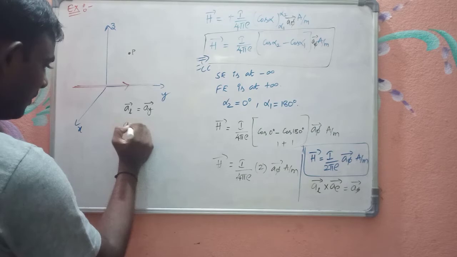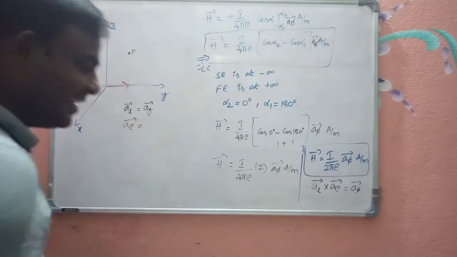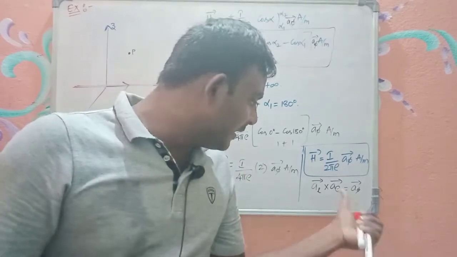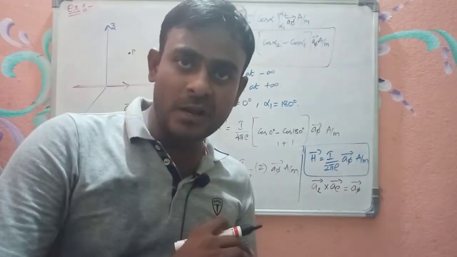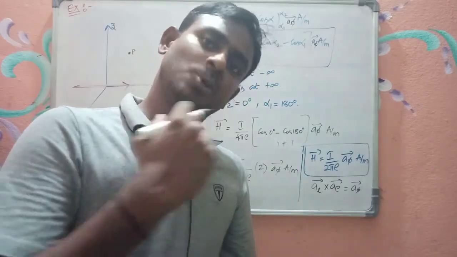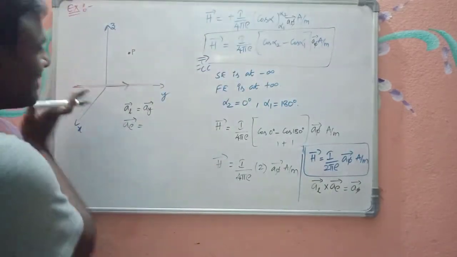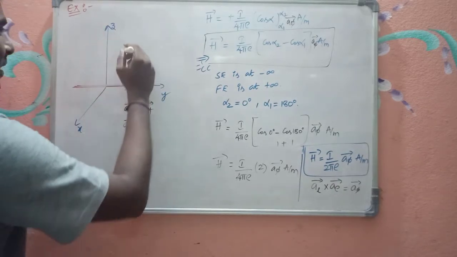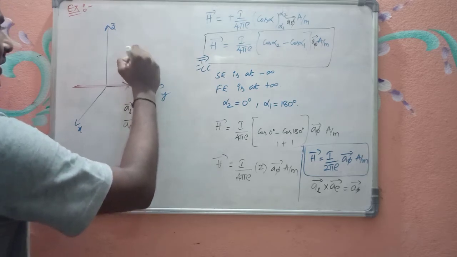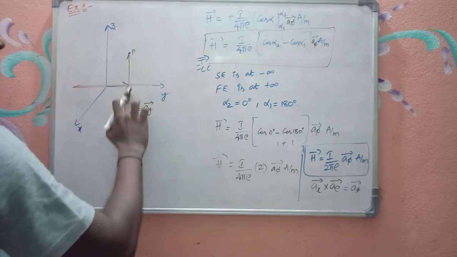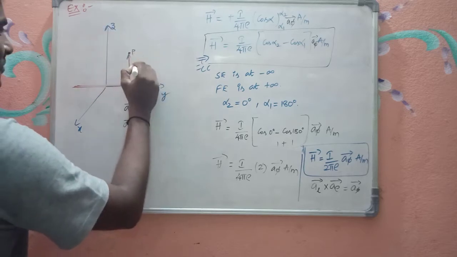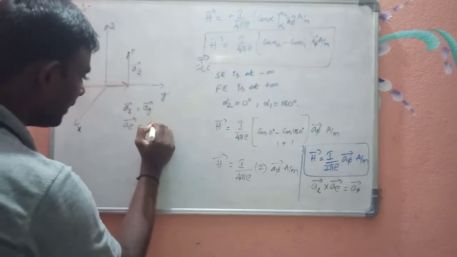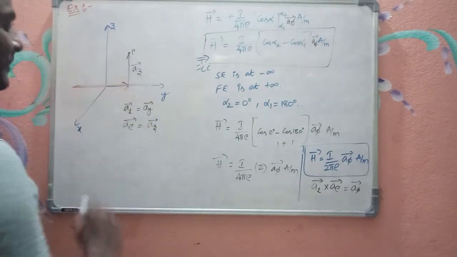Similarly, what is A rho bar? I told you already, AL bar is nothing but the unit vector which is in the direction of current, and A rho bar is nothing but the perpendicular unit vector from conductor to the point of interest. So this is the conductor and this is the point of interest. Now what is the perpendicular unit vector? What is its direction? It is z direction. So AZ bar. Now tell me what is A rho bar? A rho bar is AZ bar.